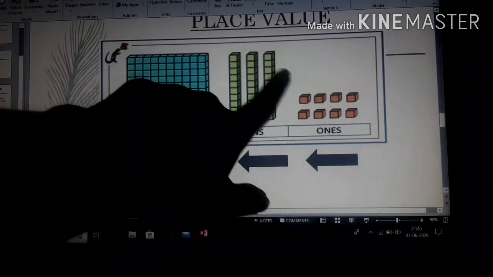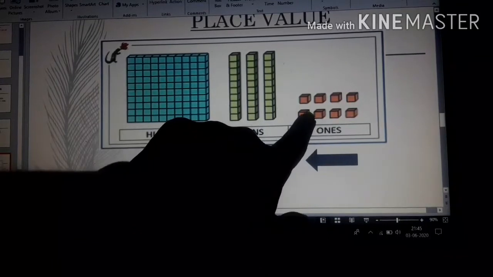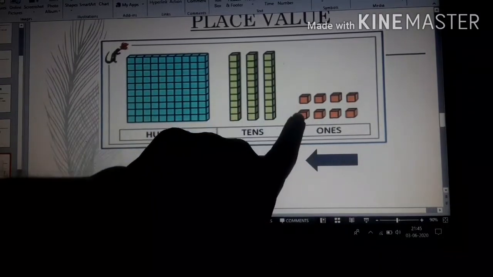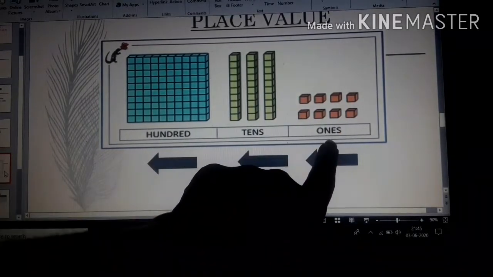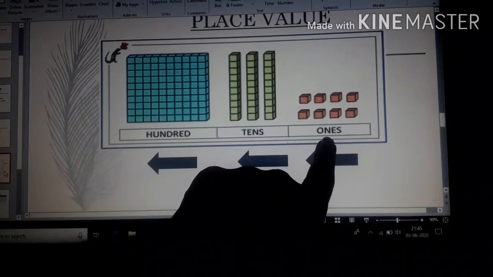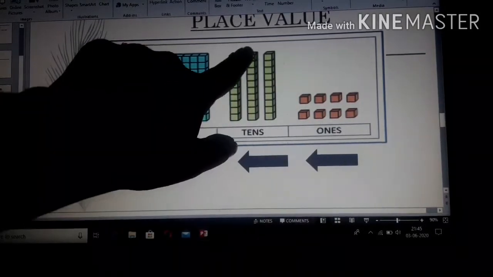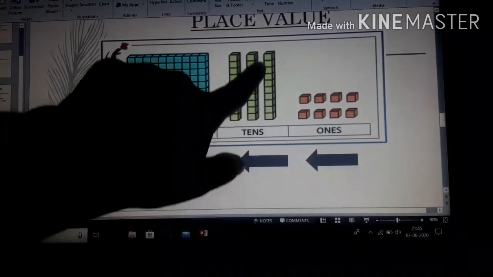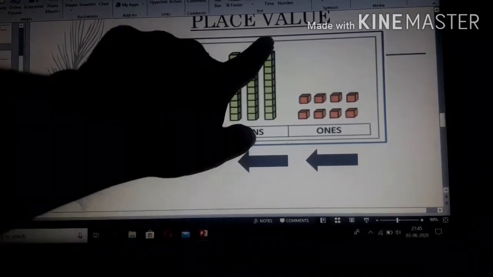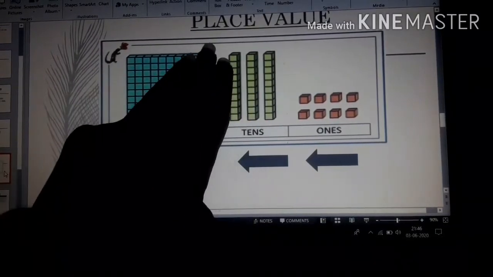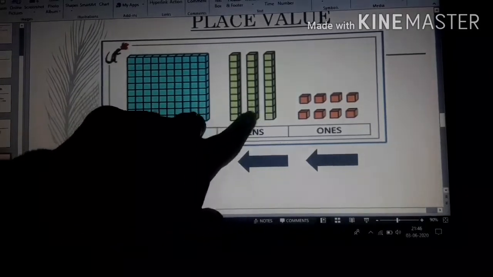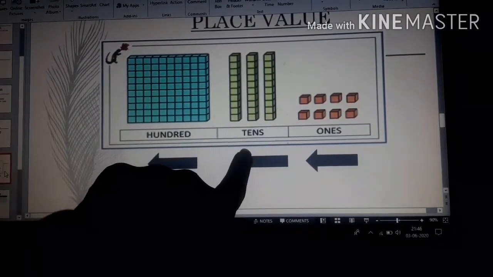Can you see these place values? These are single cubes, right? Single cubes come under which place? They come under the ones place. You can see this bar, so these are tens. How many bars are there? There are 3 bars, so you will say there are 3 tens.